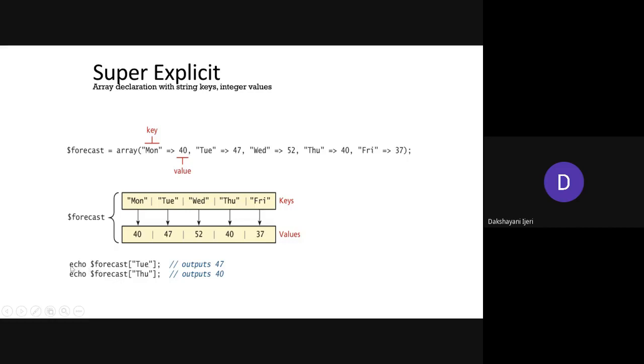So you can see here we have used echo followed by the array variable name, and within the square brackets we have taken the key as we defined it. If it is a string value, take it as a string itself, which will get you the value associated with this key. So for Tuesday the associated value is 47 and for Thursday it is 40. This is how you access the elements whenever you have strings as keys in a PHP array.